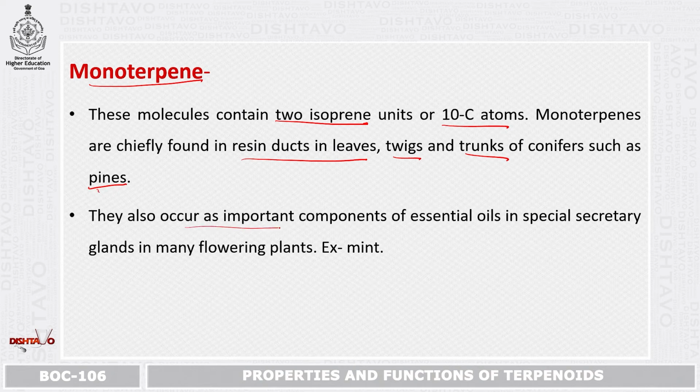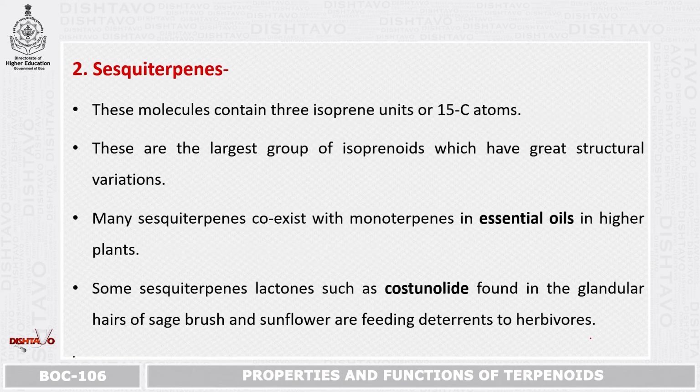They also occur as important components of essential oils in special secretory glands in flowering plants. An example is mint. You might have seen mint leaves, and mint leaves have a nice fragrance, and also certain essential oil. It is mainly because of monoterpene.